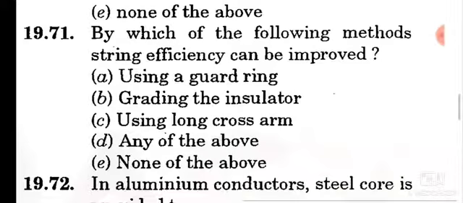Question number 71. By which of the following methods can string efficiency be improved? Option D, any of the above methods. Using a guard ring, grading the insulator, using a long cross arm, these methods are used to improve string efficiency. So option D is the correct answer.